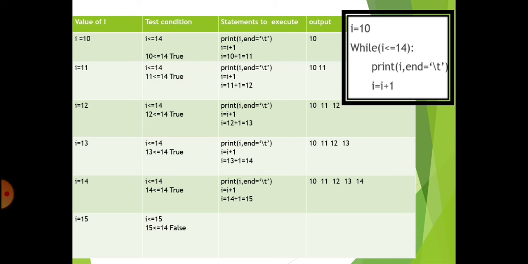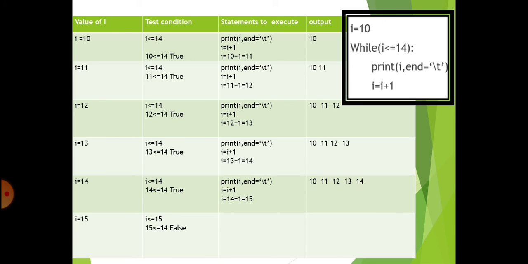and then it increments the value, I equal to I plus 1. What is the value of I? The value of I is 10. So 10 plus 1 is equal to 11. Now you can see the next statement: the value of I is 11. Again it checks the condition I less than or equal to 14. We substitute the value of I, 11 less than or equal to 14. Again the condition is true. So it goes to the next statement, print I comma end equal to slash t. Now you get the output 11, and it goes to the next statement I equal to I plus 1.